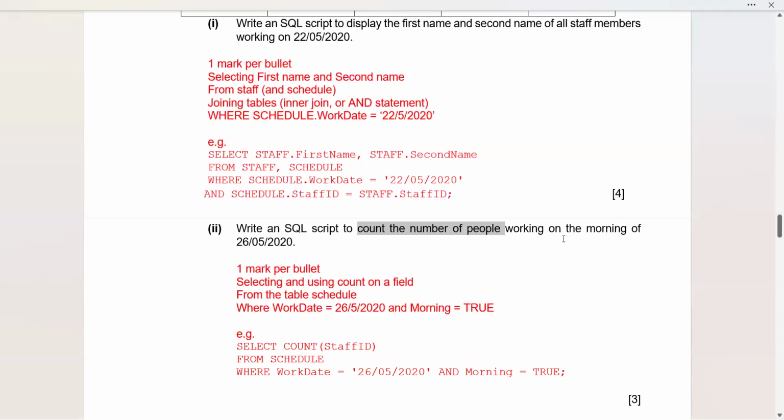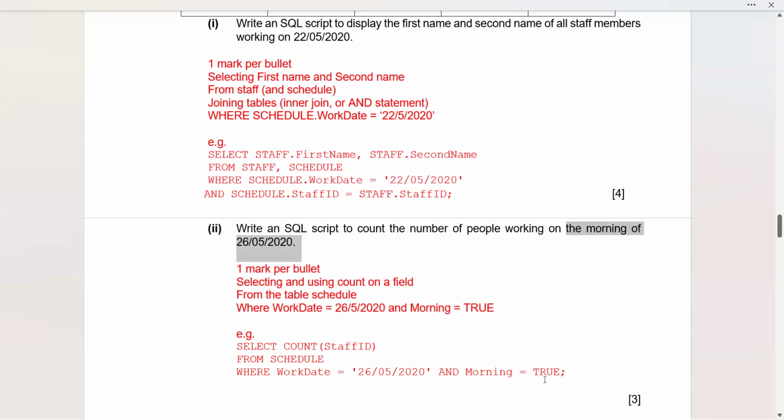So there were two conditions: working on the morning, off. It means working on the morning was condition number 1, and condition number 2 was the date when he was working. So that is why the where clause will have two conditions: the first one for work date and the second one for the morning was true. So select count staff ID from schedule where work date equals to 26/5/2020 and morning was so true.